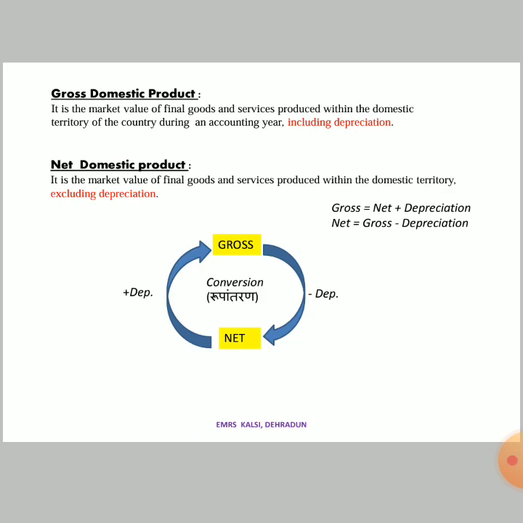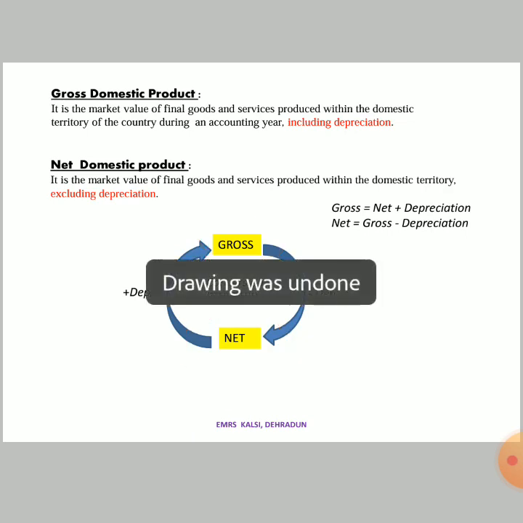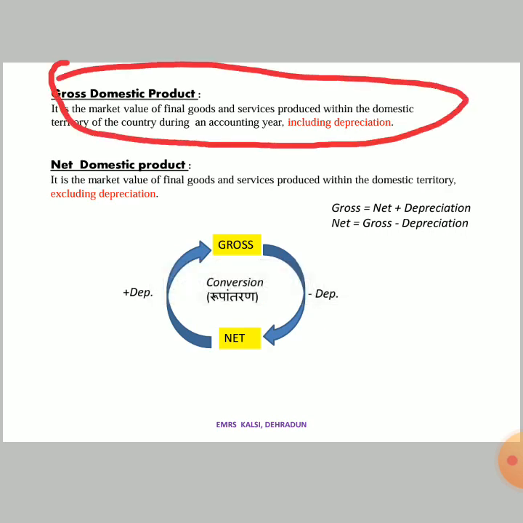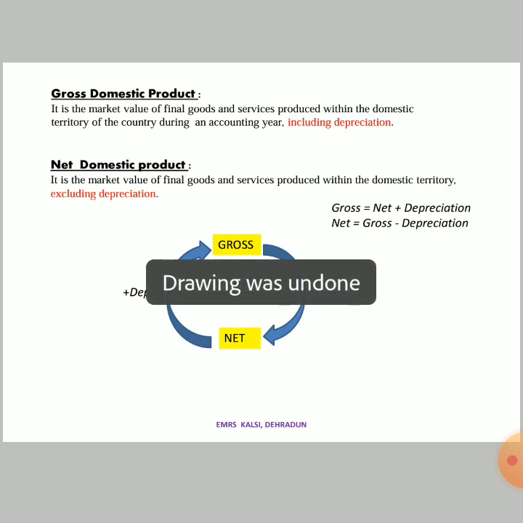Okay, now let's see how we will convert. There are two things: gross value and net value. What is gross value? It is the market value of final goods and services produced within the domestic territory during an accounting year, including depreciation. So when we add depreciation we get gross value, and when we exclude depreciation we get net value.